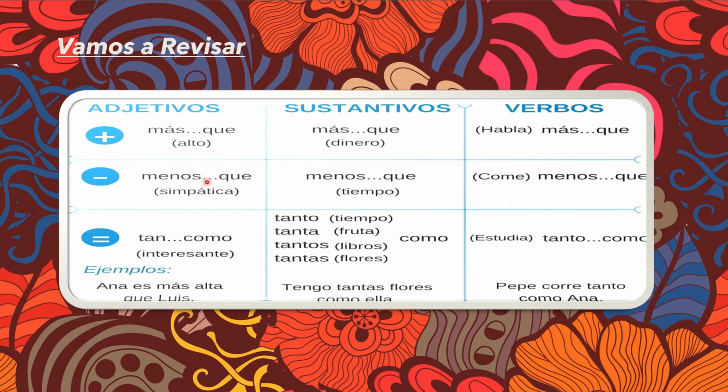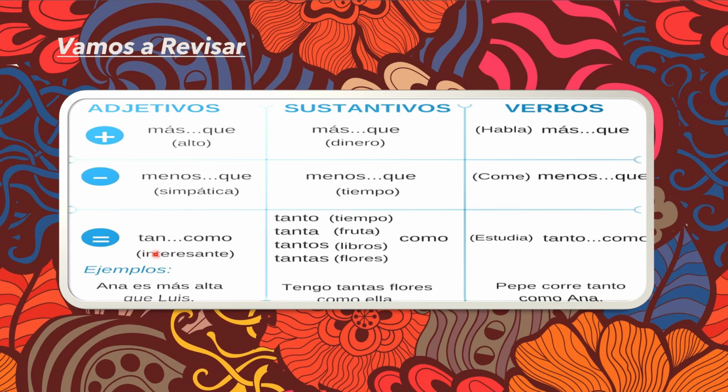Then comparatives of inferiority, they denote this minus sign here. The grammatical structure is menos que along with the adjective simpática. With nouns, menos que along with the noun which is given, tiempo, you will be using comparatives of inferiority. Then along with the verb, we will be using the same grammatical structure menos que, but the verb will be placed before the menos part.